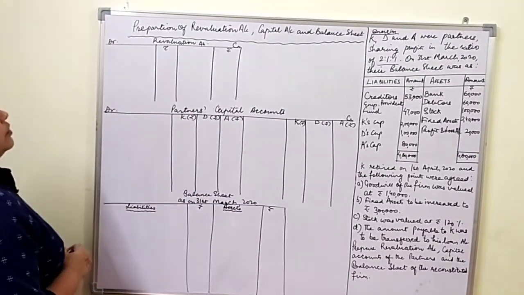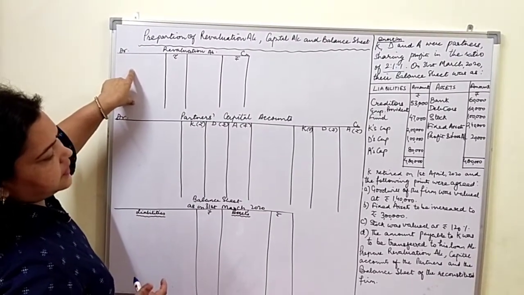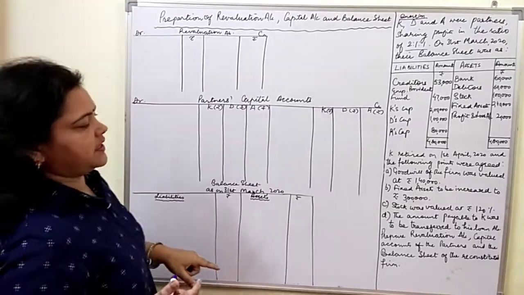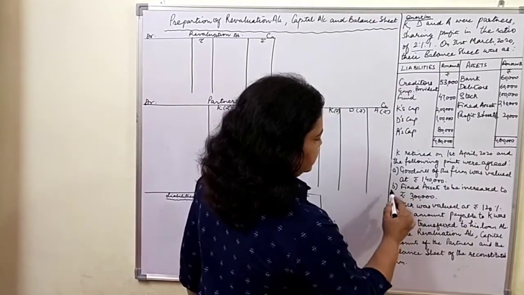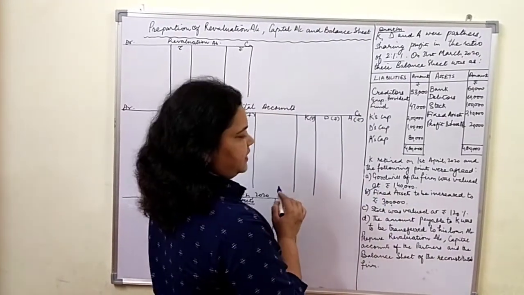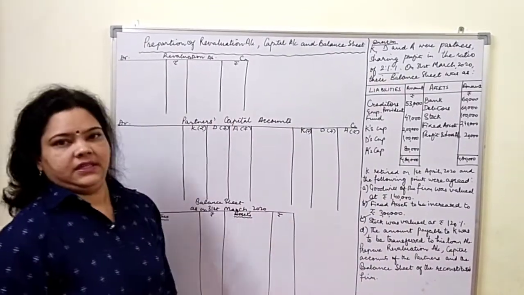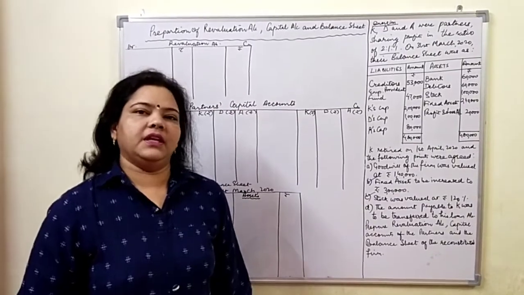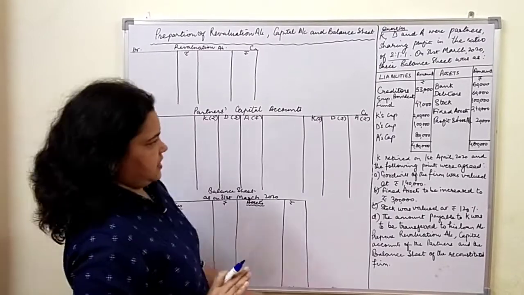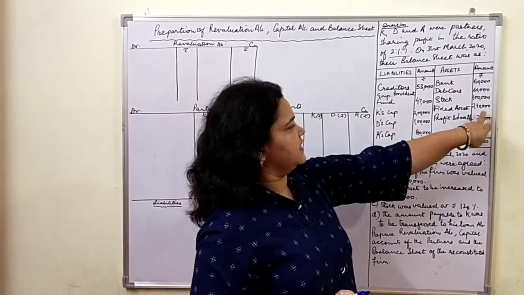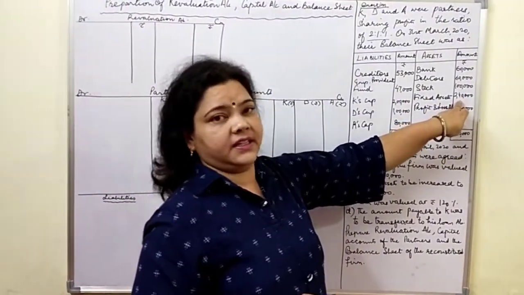So here we go. In revaluation account, we'll concentrate on the adjustments of revaluation of assets and reassessment of liabilities. So we will review the points here. Fixed assets are to be increased to 3 lakh and stock was valued at 120%. These are the 2 points which will be put in the revaluation account. Okay, fixed assets to be increased to 3 lakh. Now see children, we have got the book value of fixed asset is 2,40,000. And we have to increase it to 3 lakh.